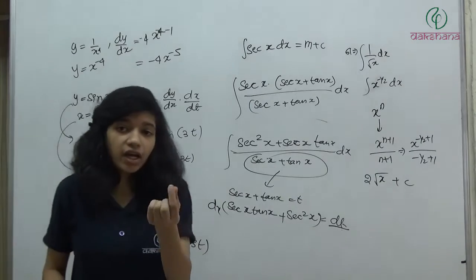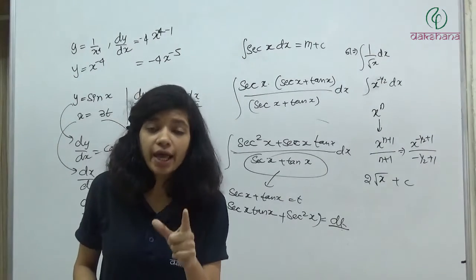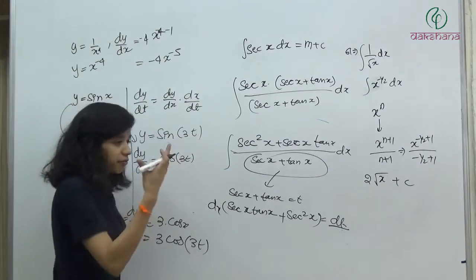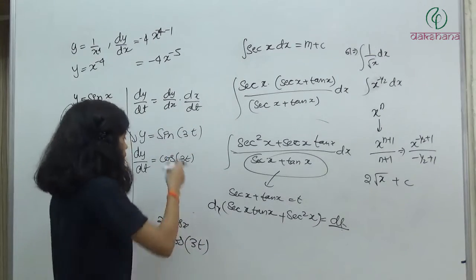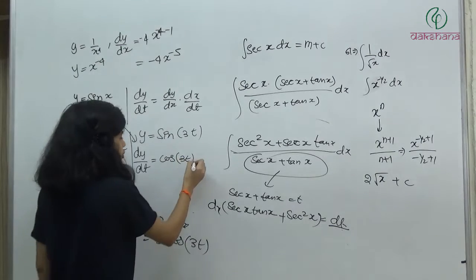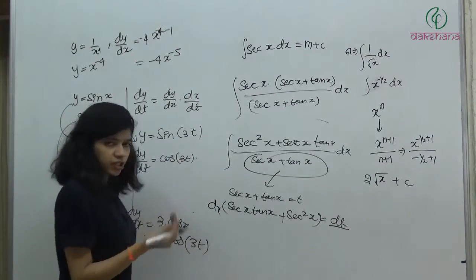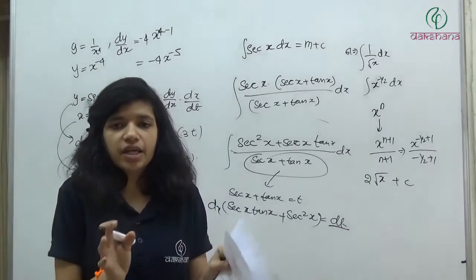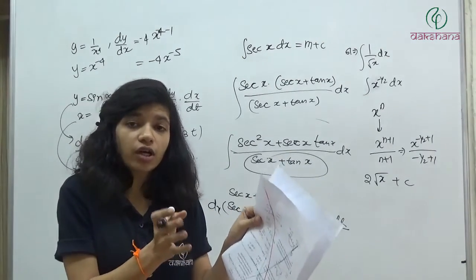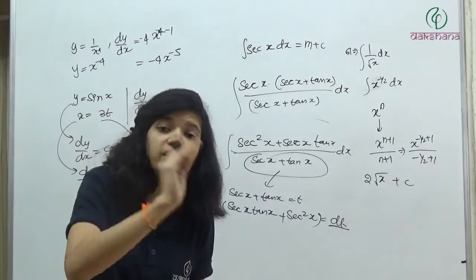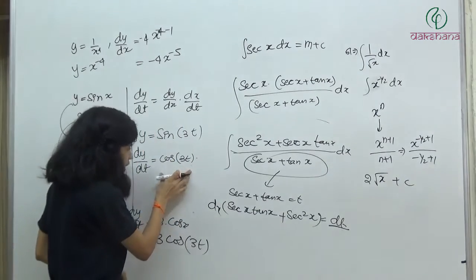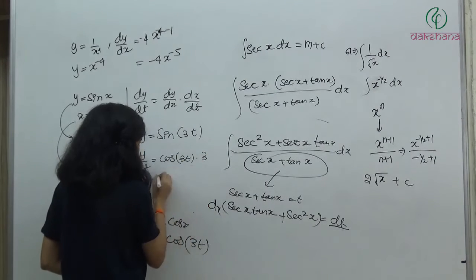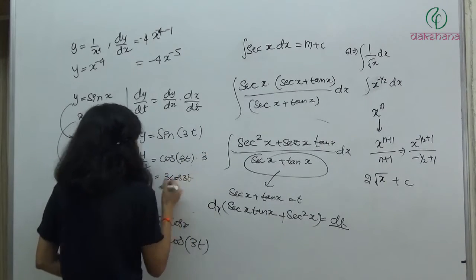Cos and जो भी बॉक्स में है, हमें नहीं पता क्या है। Now we know कि that box doesn't carry a simple variable, it doesn't have just x or just y or just t, it has some function 3t। So again differentiate the content in that box, into इसको differentiate किया, that is called the chain rule। आप पहले मानते हो कि सिर्फ वही फंक्शन है, only sine and variable, but if there is not just a variable but a function, then we have to differentiate that function again। So differentiation of 3t with respect to t will be 3, so we get 3 cos 3t।